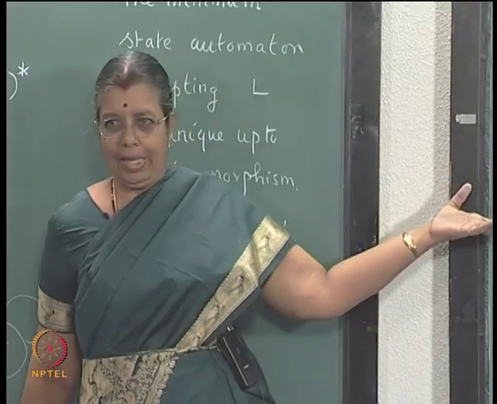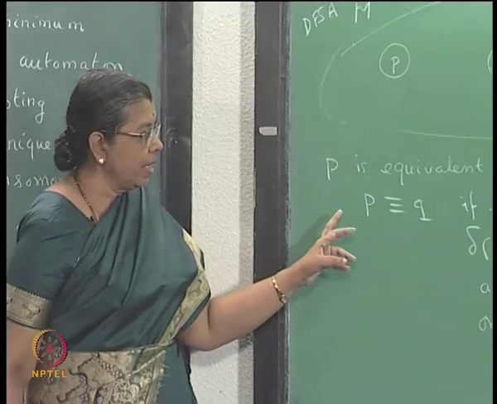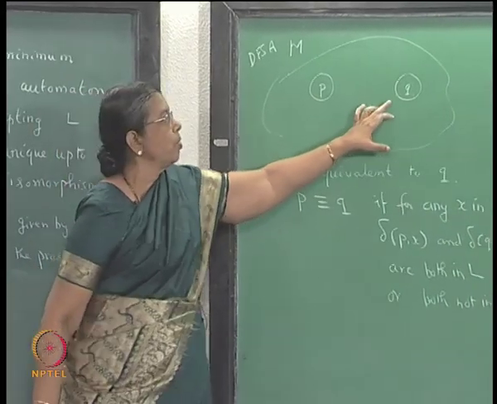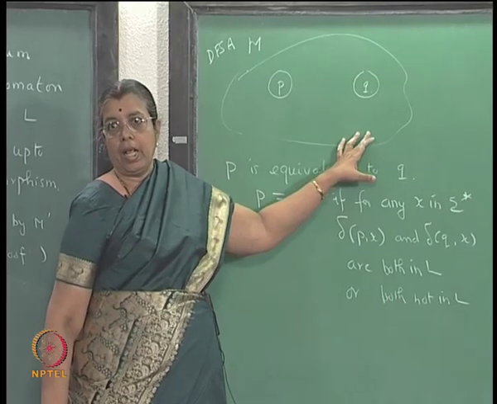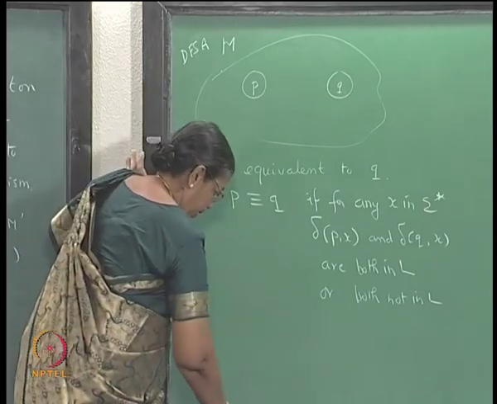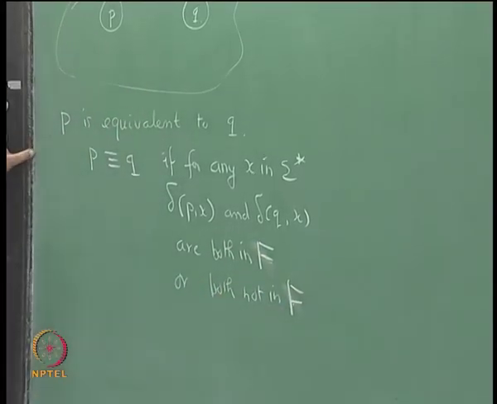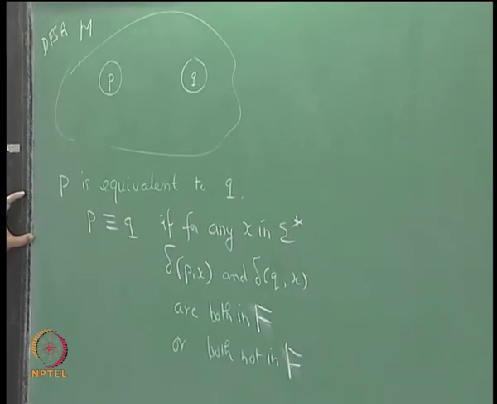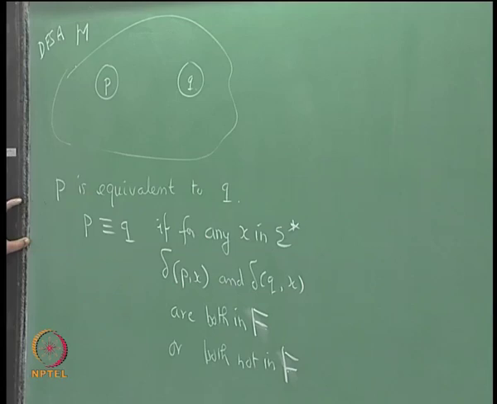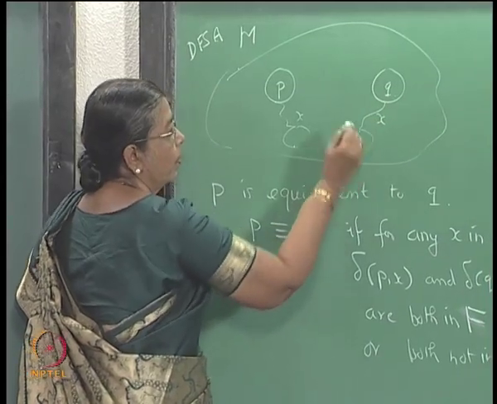This is similar to how we defined RL. It says P and Q are equivalent if you take any string: starting from P, after reading x you go to a state, and starting from Q, after reading the same string you go to another state.